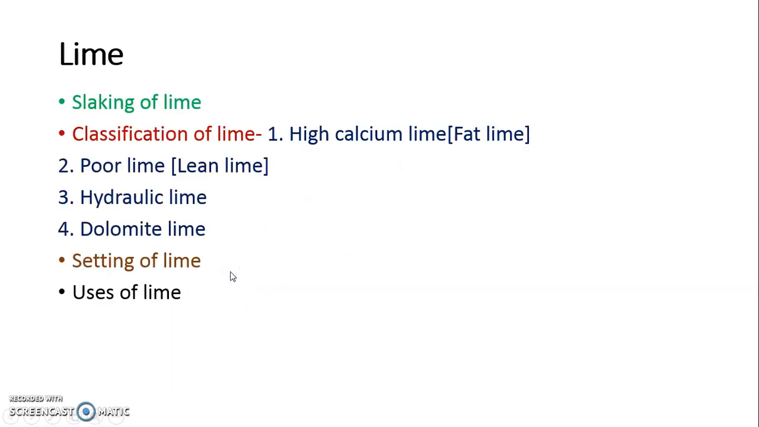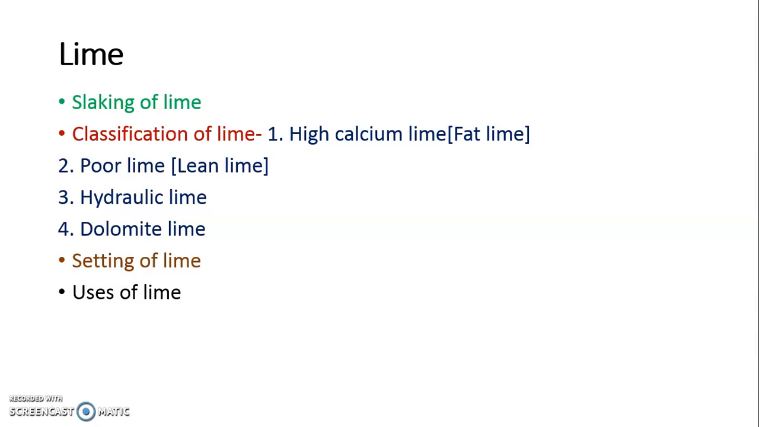Now we are moving to the next content, that is lime. Lime is the material with formula CaO, and a very famous material is limestone, that is CaCO3. When limestone is heated, carbon dioxide escapes and it gives us lime. Whatever lime we use in our daily routine, that is slake lime.